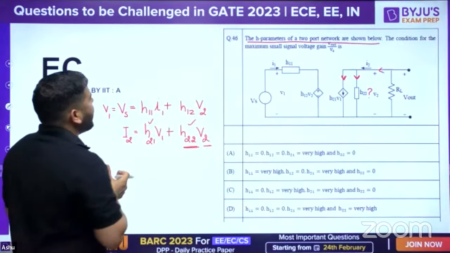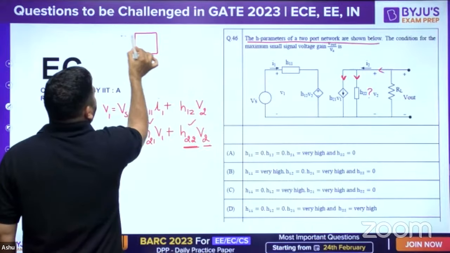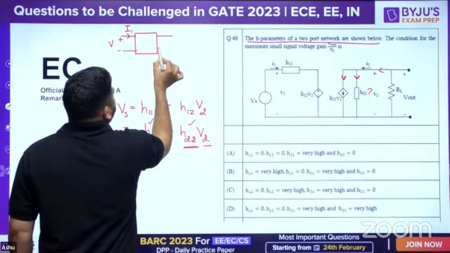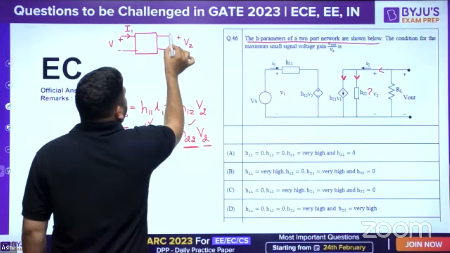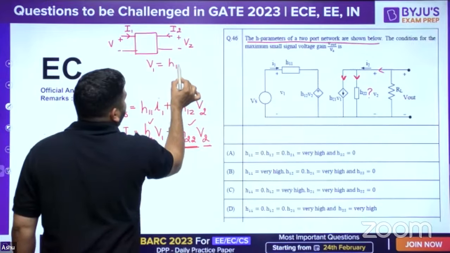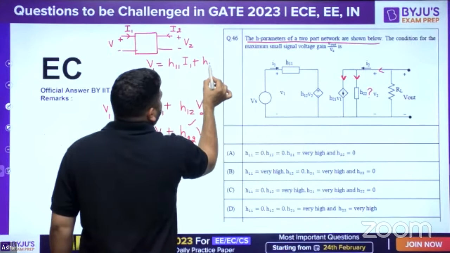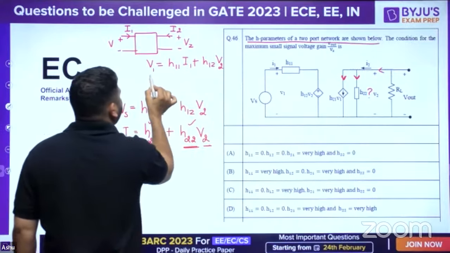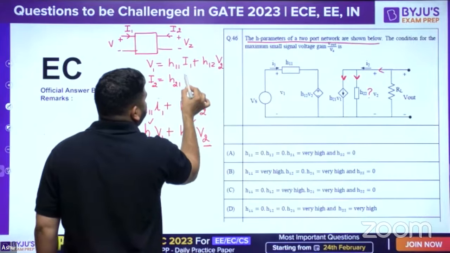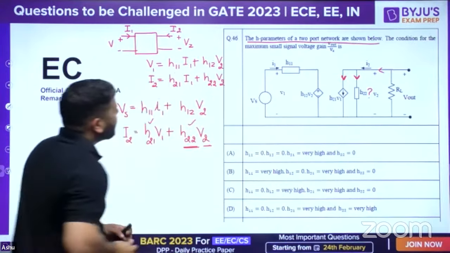Okay, now if you write the H parameter, generally in H parameter what we have is, let's say we have a two-port network. In two-port network we have this V1 and this as I1, and this is V2 and this is I2. So if you write the equation of H parameter, then V1 is equal to H11 I1 plus H12 V2. Similarly, I2 is equal to H21 I1 plus H22 V2.